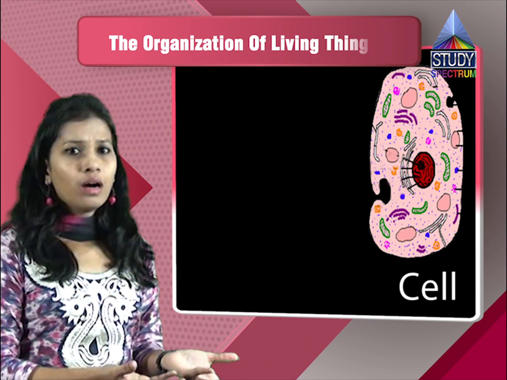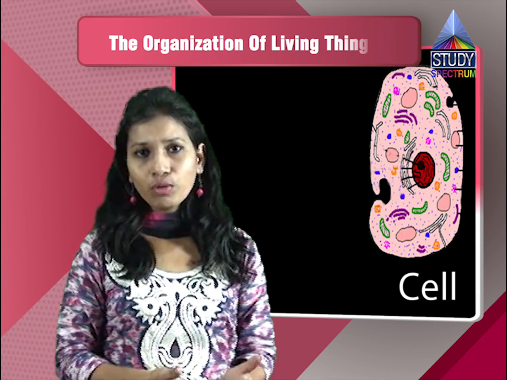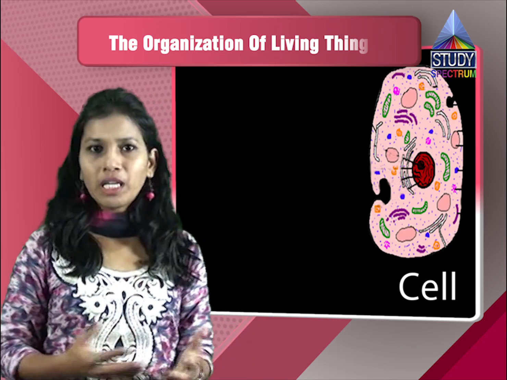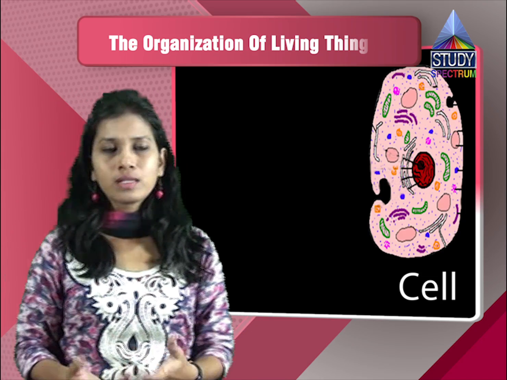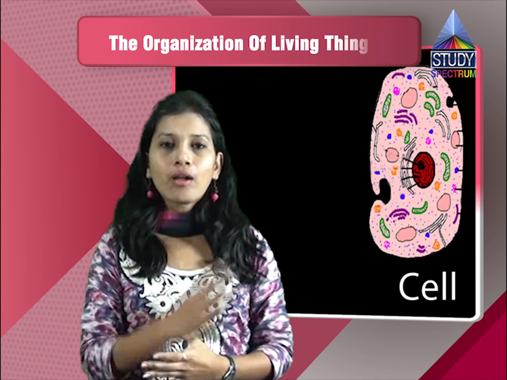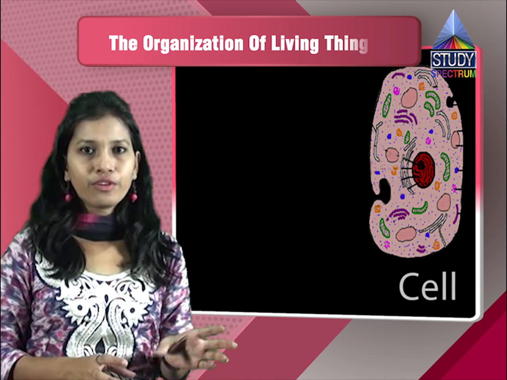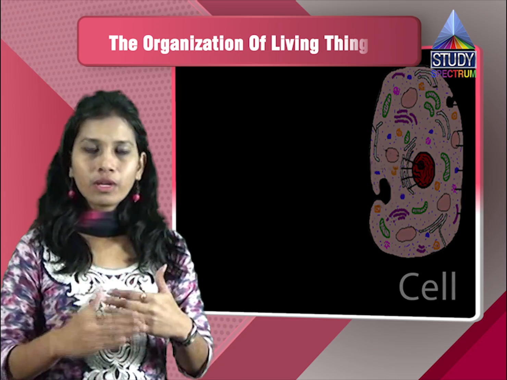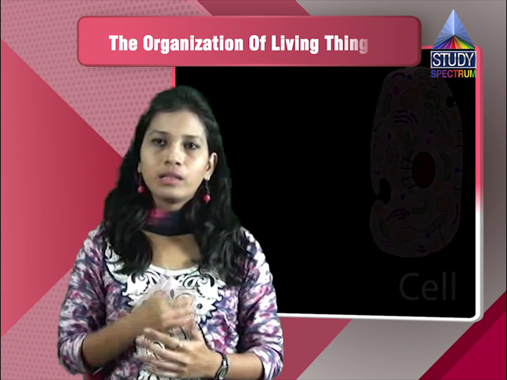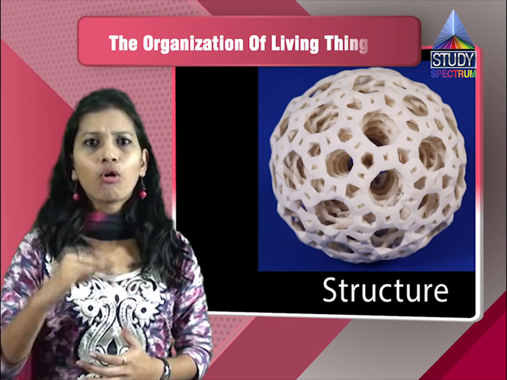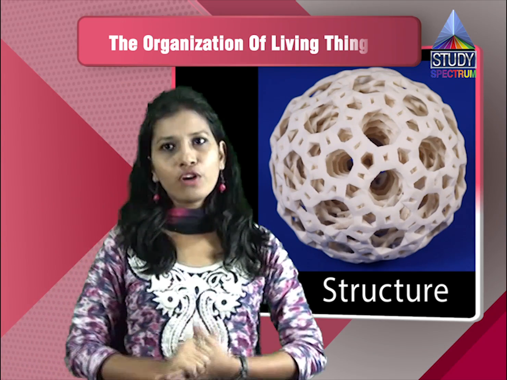Then there will be accountants also, who will be involved in the calculation of the money or the fees which is taken. So these are all the functions which are performed by the people working at different levels. Similarly, in the cells also, there are cells which will have a particular level, and accordingly they will perform their functions.